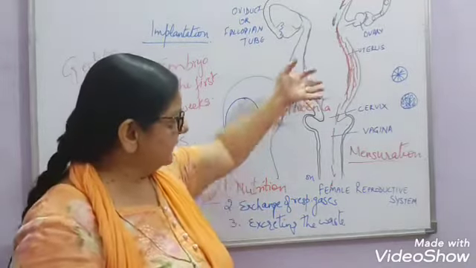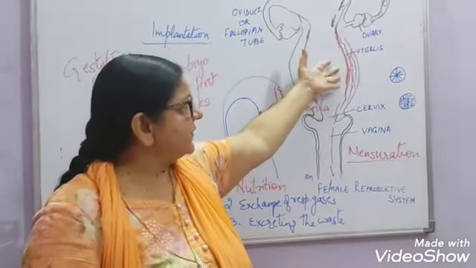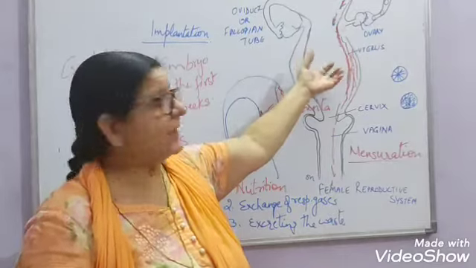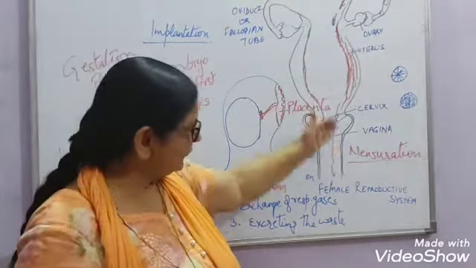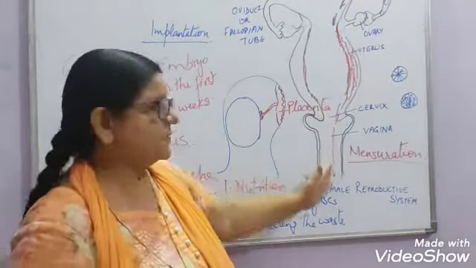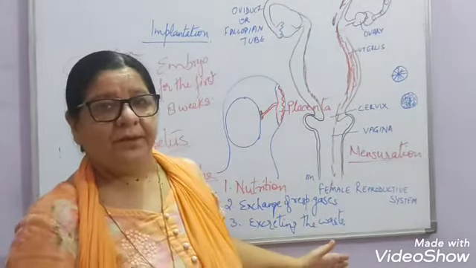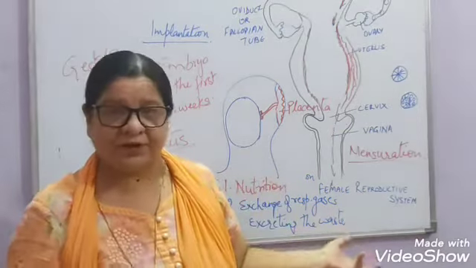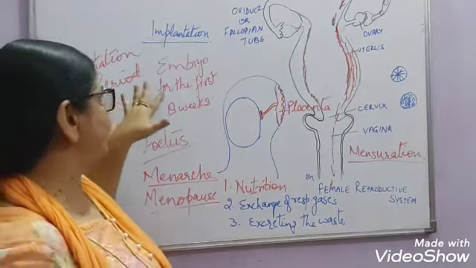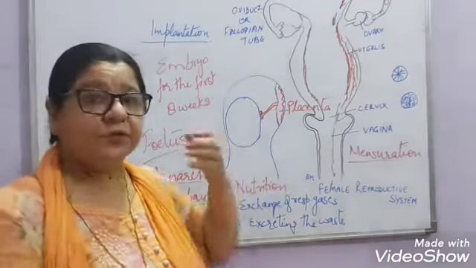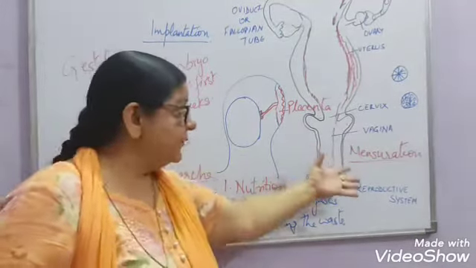After 9 months, because I told you the uterus is very elastic, the muscles will start contracting and relaxing and will push the baby out, and it passes out through the vagina. Right? That is known as parturition. So these are the terms which you have learned: implantation, gestation period, ovulation, parturition, then menstruation.